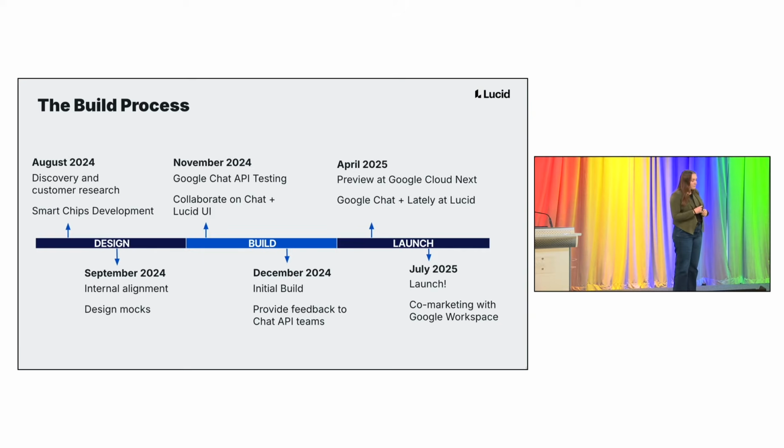In December was when we started our actual build, and I want to emphasize that we started in December and launched in April, but the actual build process was much shorter than that full time span. It was more just waiting so that we could make this big announcement in April. And then last, well, I'll talk about this a little bit more later, but we launched in July, and we've just continued to do lots of really fun co-marketing with Google, so it's been a continued conversation there.